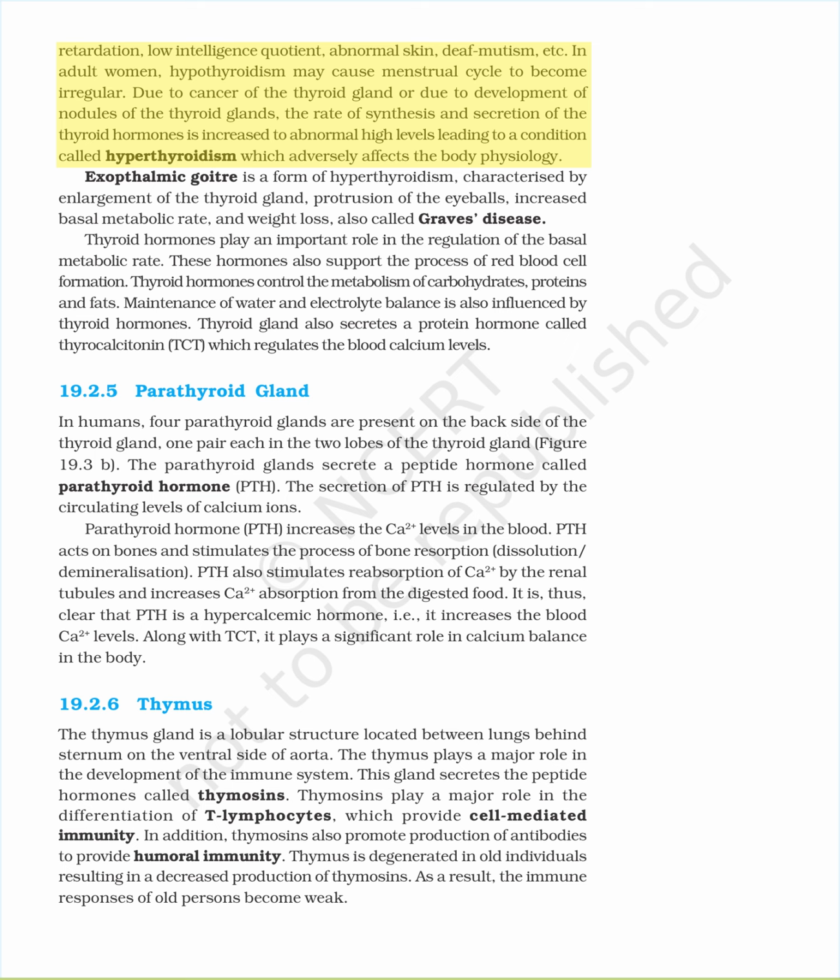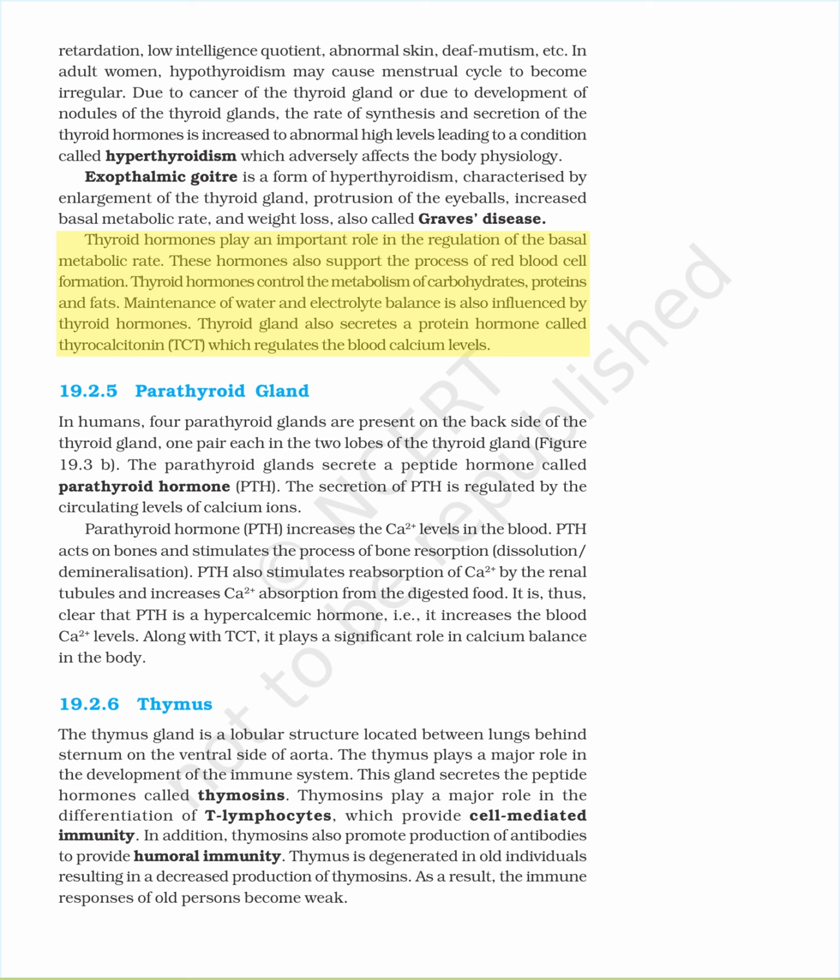Due to cancer of the thyroid gland or due to development of nodules of the thyroid glands, the rate of synthesis and secretion of the thyroid hormones is increased to abnormally high levels, leading to a condition called hyperthyroidism which adversely affects the body physiology. Exophthalmic goiter is a form of hyperthyroidism, characterized by enlargement of the thyroid gland, protrusion of the eyeballs, increased basal metabolic rate, and weight loss, also called Graves' disease.